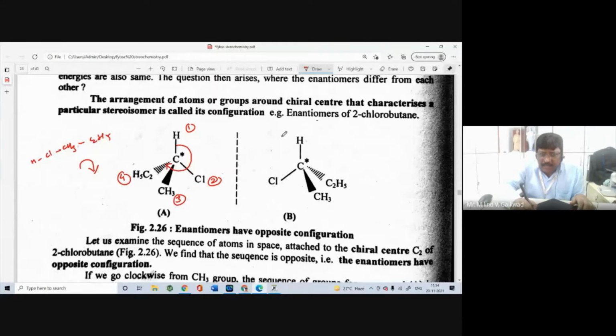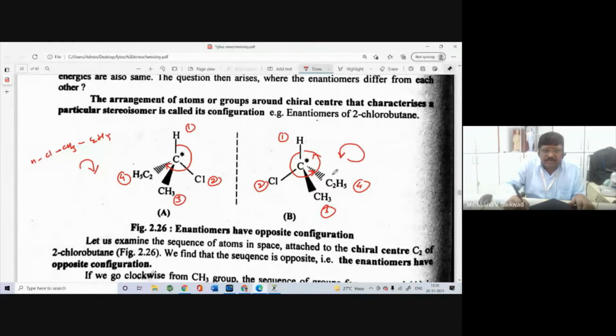Again, when you go from hydrogen to chlorine, chlorine to methyl, and methyl to C2H5, and see this arrangement, your eyes travel in the anti-clockwise direction, right?